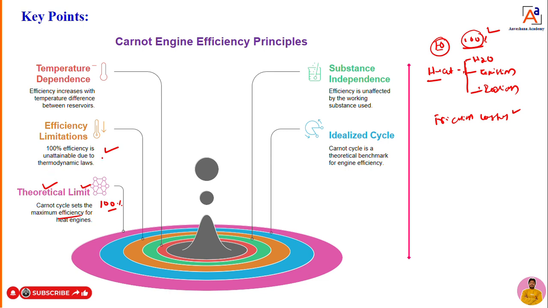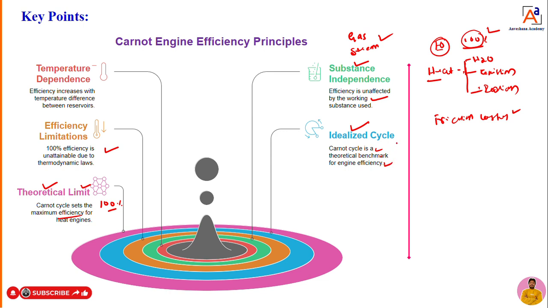That engineer, we can call him Sadi Carnot. This is also one of the key points. Next one, substance independence. Dear students, in the engine you can use any kind of substance. I mean, you can use gas or you can use steam also. There are no restrictions on the fluids here. Then this cycle, Carnot cycle, is an idealized cycle. It means Carnot cycle is a theoretical benchmark for engine efficiency.